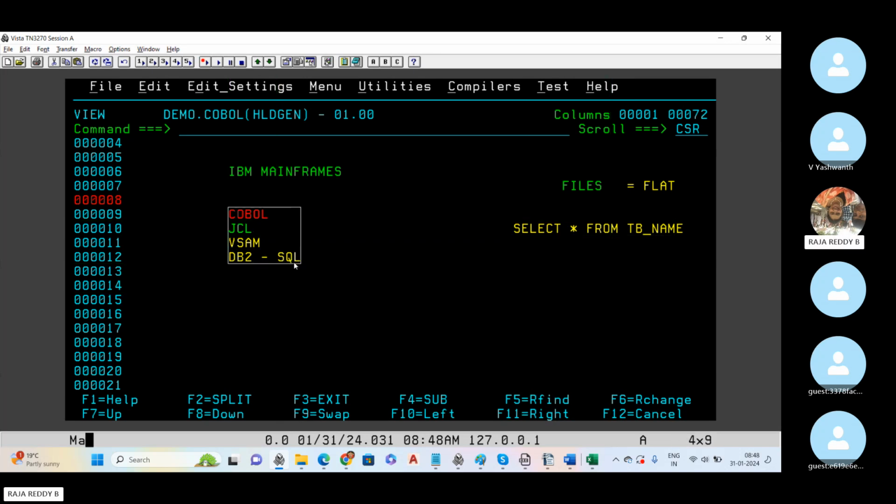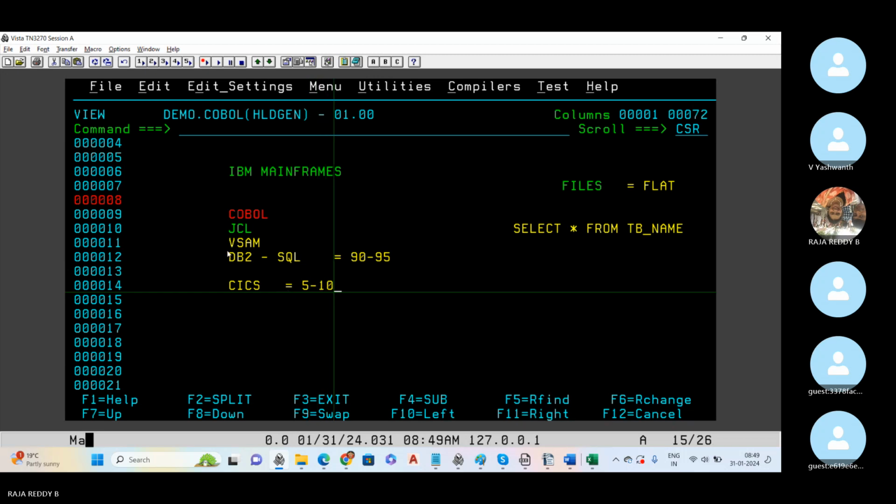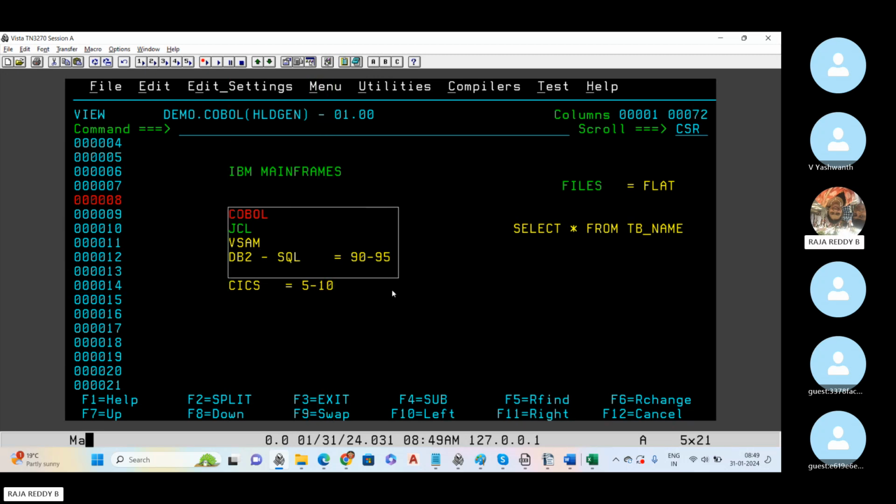These 4 software we used to call a batch system. We have one more system called the CICS online system. Up to 90 to 95% of people are using the batch system only. So we are mostly focused on this batch system. Only 5 to 10% of interviews will ask, do you know about CICS and all? So mostly we are going to focus on the batch system.